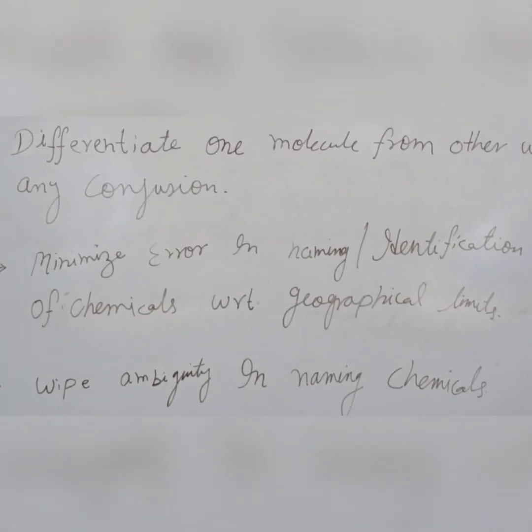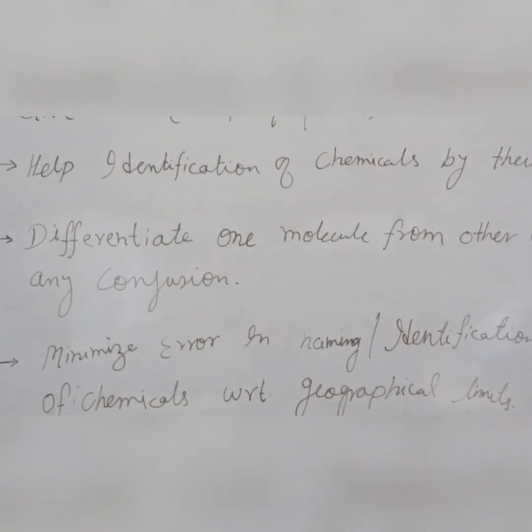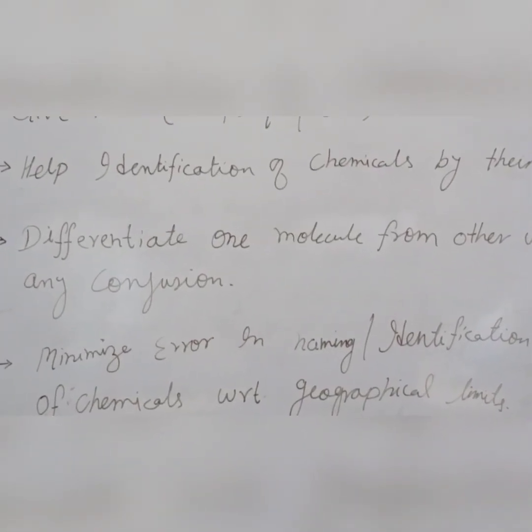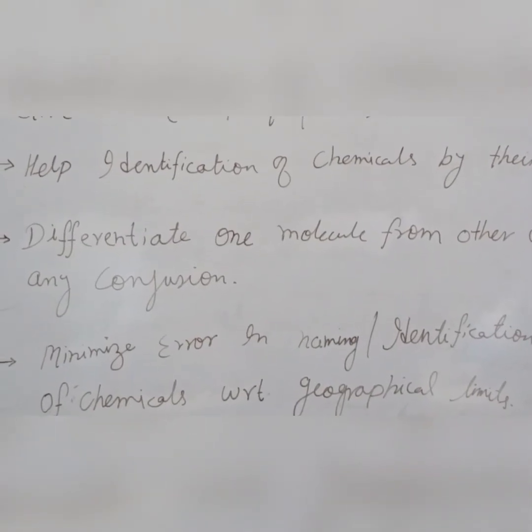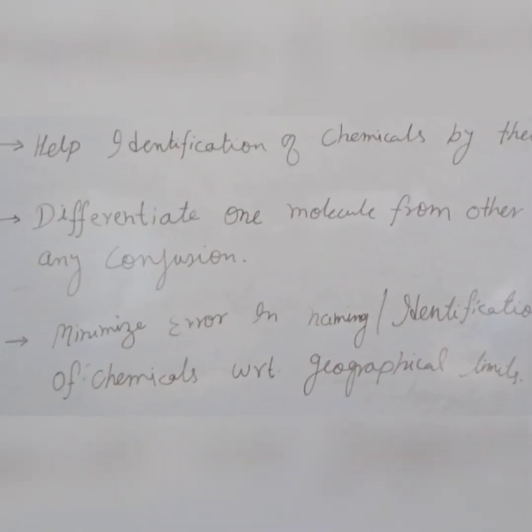So these are all the importance or goals of naming any chemical compound accordingly.